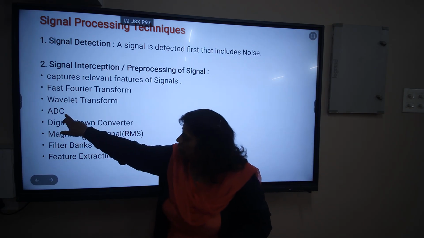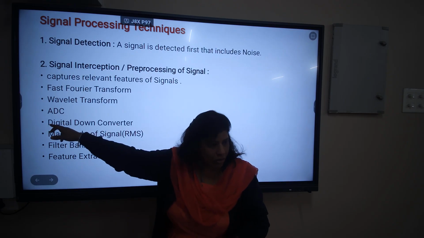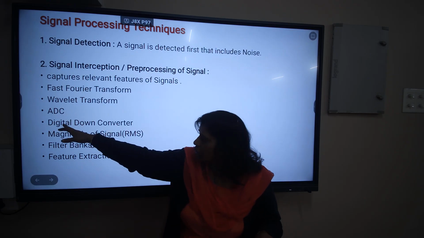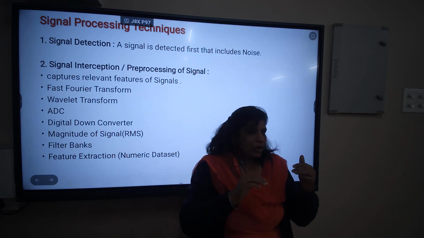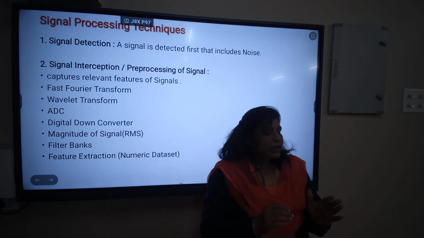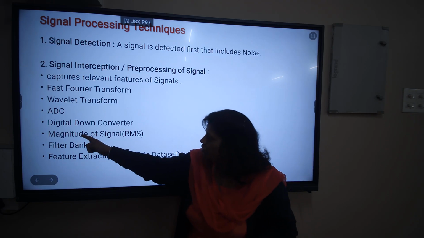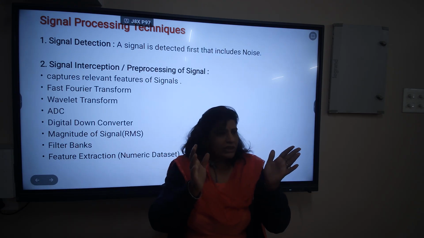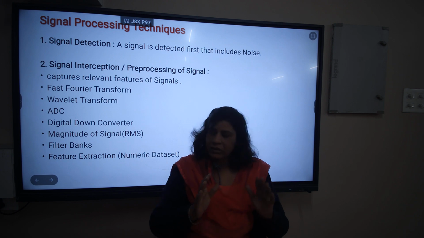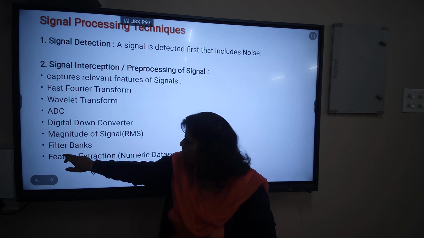What else we need more is the high speed analog to digital converter. Digital down converter acts like a decimation filter which is used to bring the RF signal spectrum into the baseband signal or the particular bandwidth.